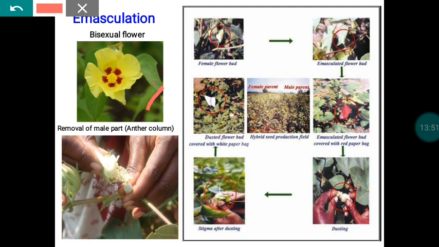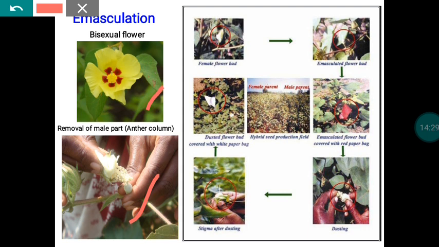Manually, with the help of our nail, we have to pierce and remove the petals. If you remove the petals, the stamens attached to the petals will also automatically come out. That process is normally known as emasculation. So here they are doing the emasculation. Here we have to remove the petals. At the time of removal of the petals, you have to ensure that the staminal column attached to the petals comes along with them.